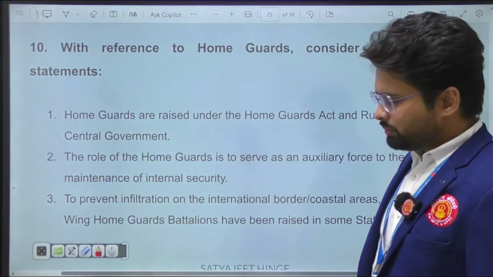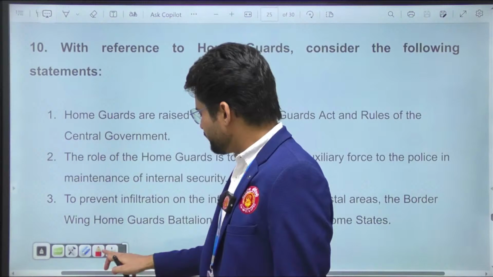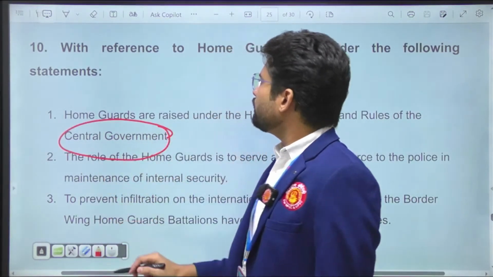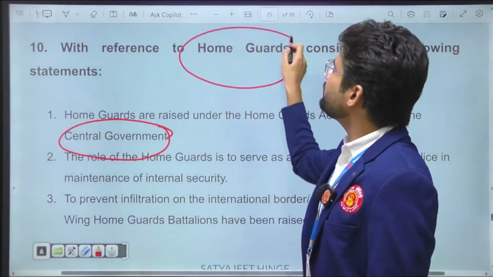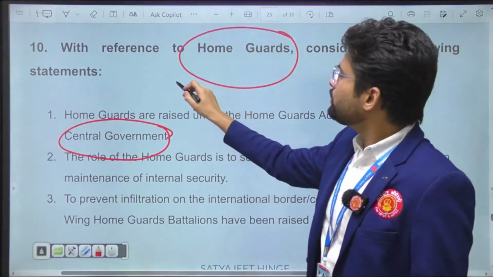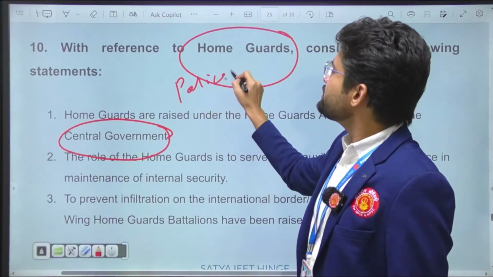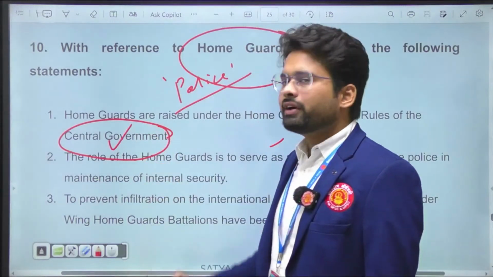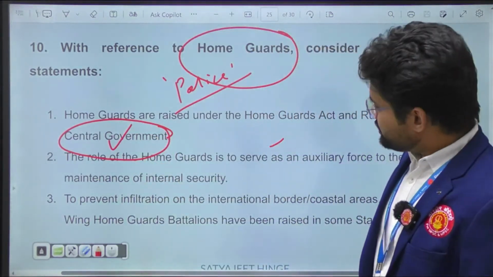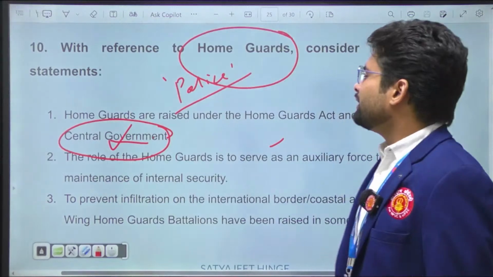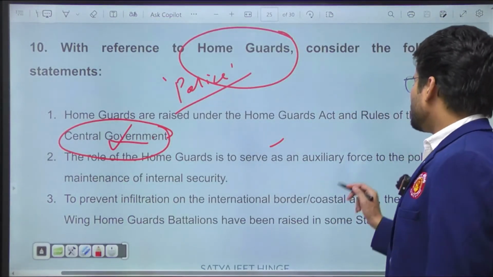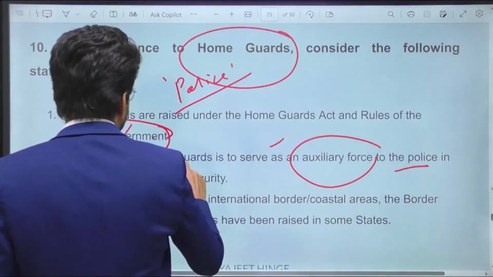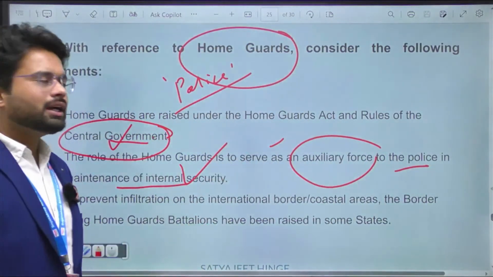Very logical question. So what I want to say is that you should use your logic. Even if you are not thorough about what a home guard is, you should be thorough about what police is, and policing is a state topic. So how can the central government interfere in home guards? So basically this statement is wrong. The role of home guards is to serve as an auxiliary force to the police in the maintenance of internal security. Perfect, this is the exact idea of home guards.